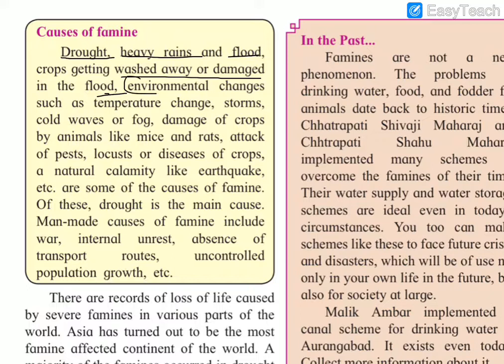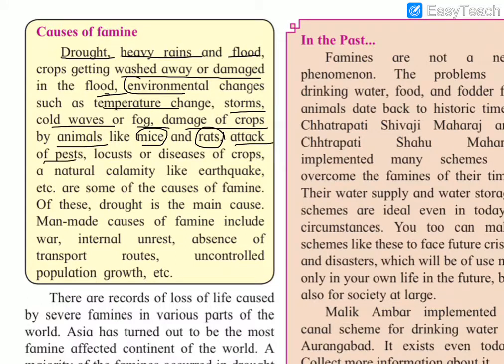Environmental changes, that is changes in the weather required to grow such food grains and crops, such as temperature change, storms, cold waves, fog, and damage of crops by animals like mice and rats. These are all reasons of environmental changes and attack by animals. This all led to the damage of the crops.